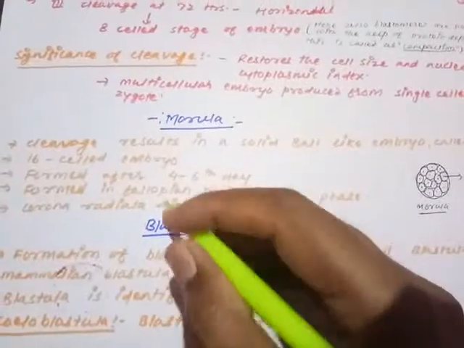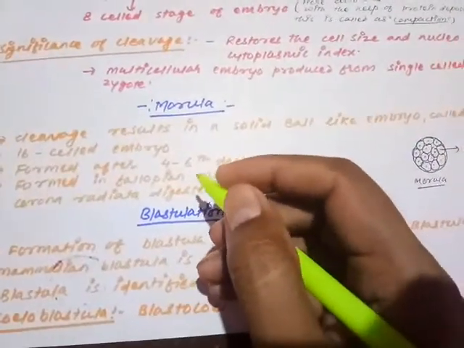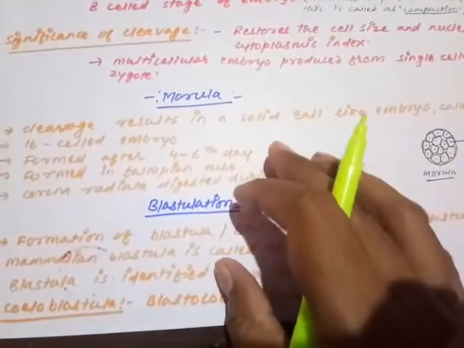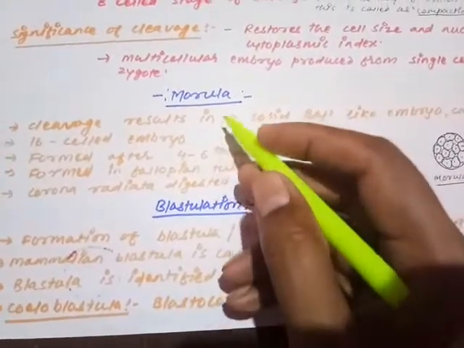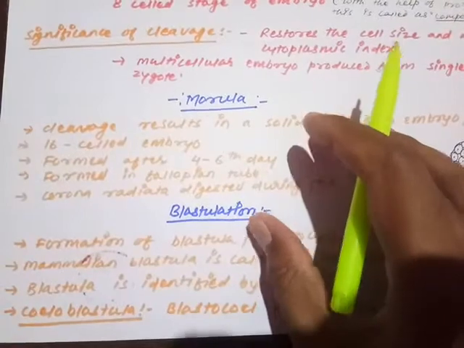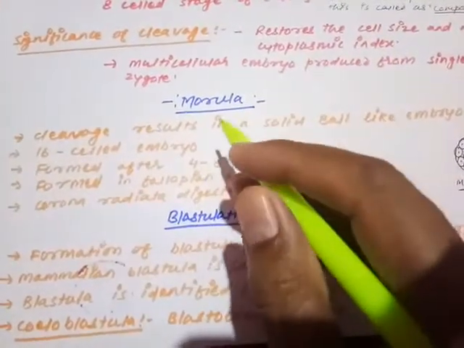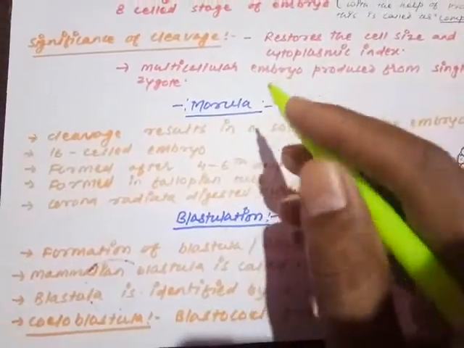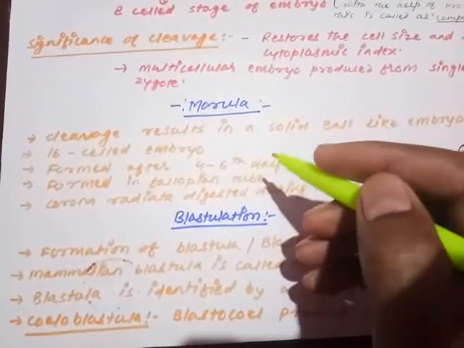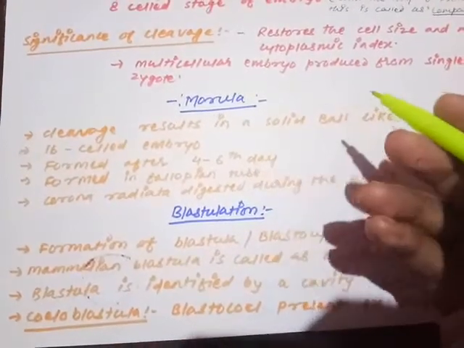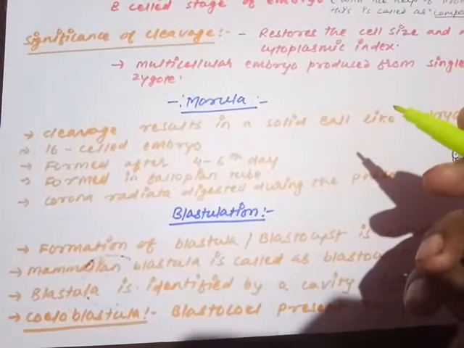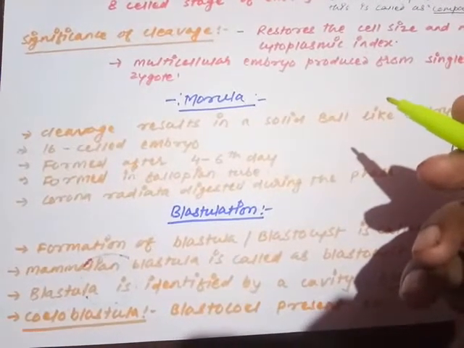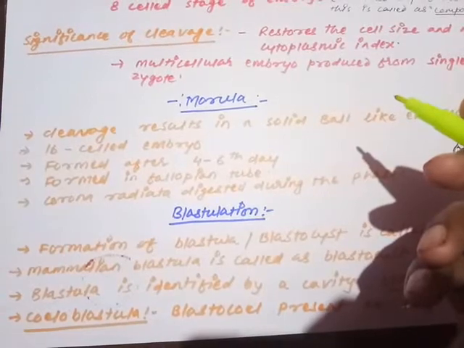So students, after completion of the cleavage, the embryo is going to convert into a solid ball-like structure. That solid ball-like structure is called morula, and the formation of morula is called morulation. So are you getting my point? After completion of the cleavage, the embryo converts into a solid ball-like structure. Just now we have seen the process of compaction. Due to compaction, protein is deposited in between the blastomeres, and the embryo appears as a solid structure.